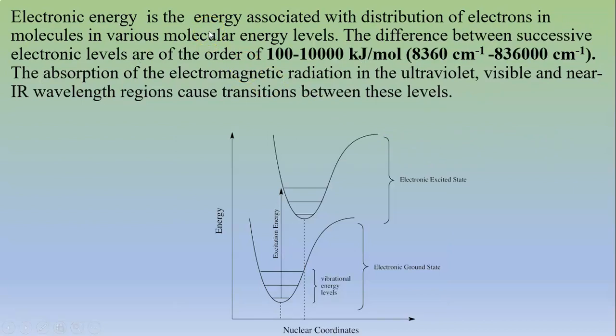Electronic energy is the energy associated with the distribution of electrons in molecules in various molecular energy levels. The difference between successive electronic levels is of the order of 100 to 10,000 kilojoules per mole. The absorption of electromagnetic radiation in the ultraviolet, visible or near infrared region causes transitions between these levels.